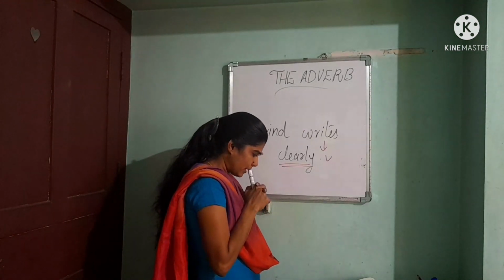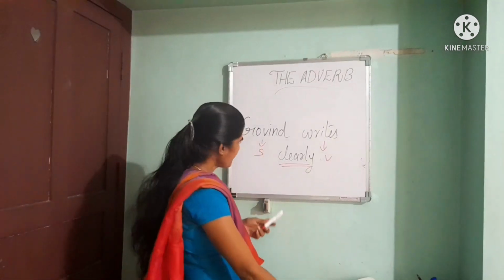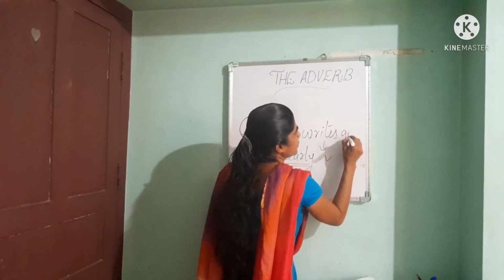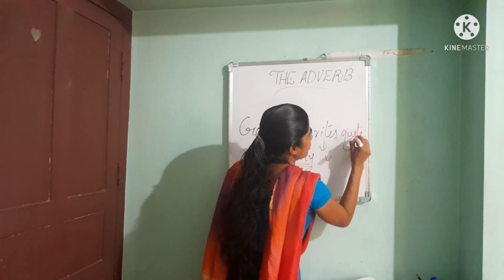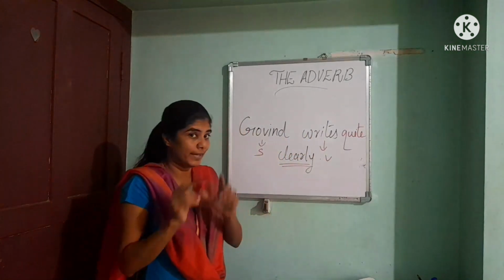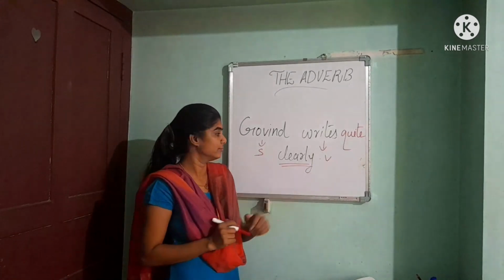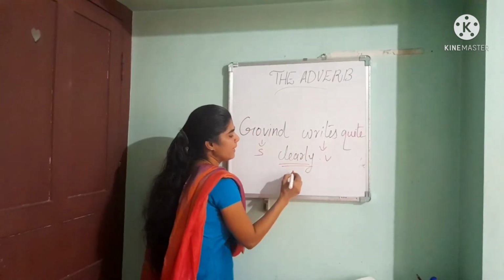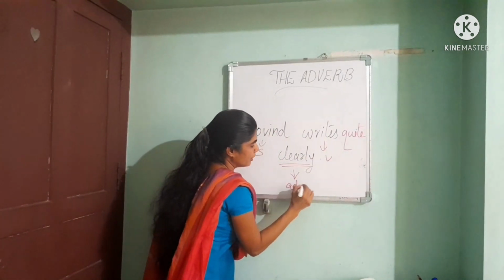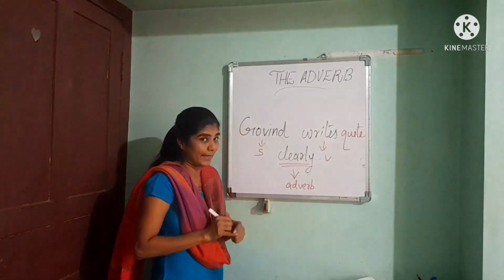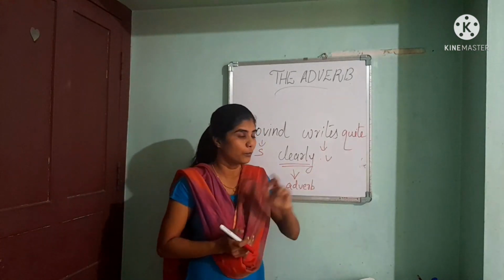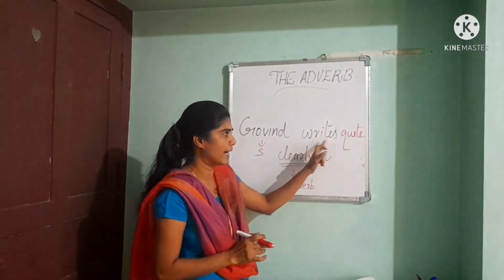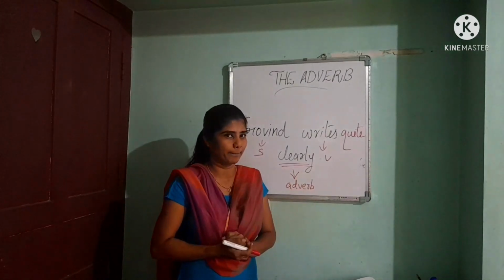Now let me write another word there. Govind writes quite, Q-U-I-T-E, quite. I add another word here. You know that Govind is the subject, writes is the verb, and clearly is the adverb. Now I add one more word here. So now we can read the sentence as Govind writes quite clearly.